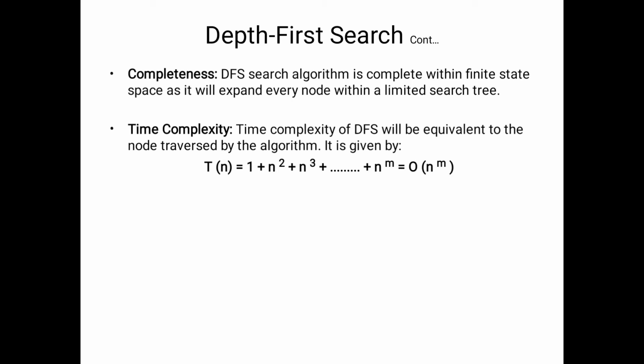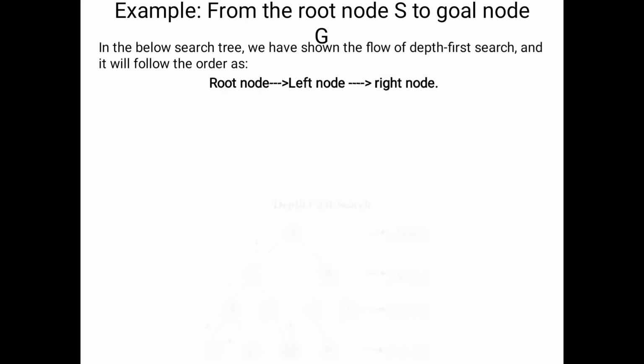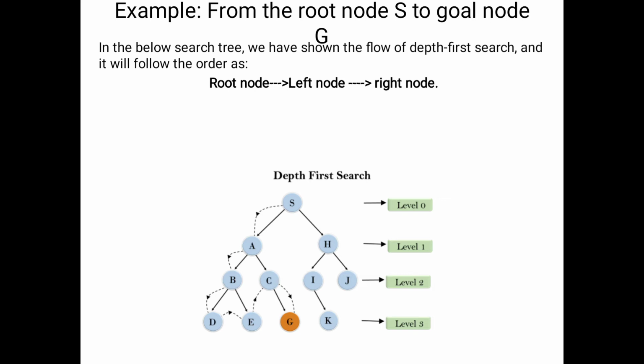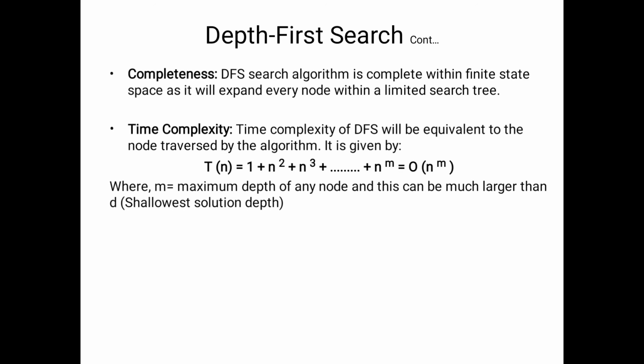Coming to the time complexity, at the root node only one node is available. That's why in the recurrence relation I will consider 1. Next n square, n cube, and so on, n power m. Please observe the diagram. In level 1 we have a possibility of n nodes, in level 2 a possibility of n square, like that. That's why we consider the recurrence relation as 1 plus n plus n square plus n cube and so on up to m levels. That's why n power m.